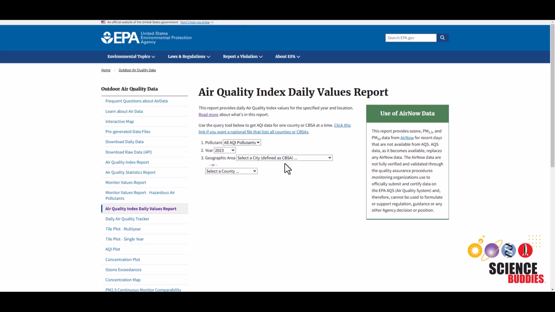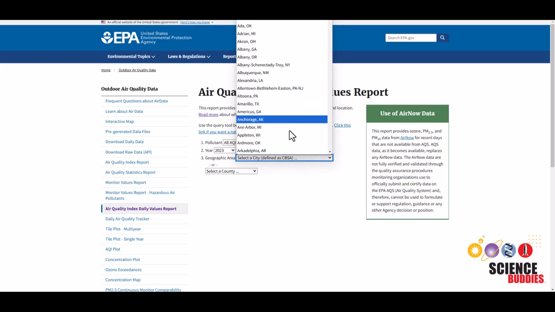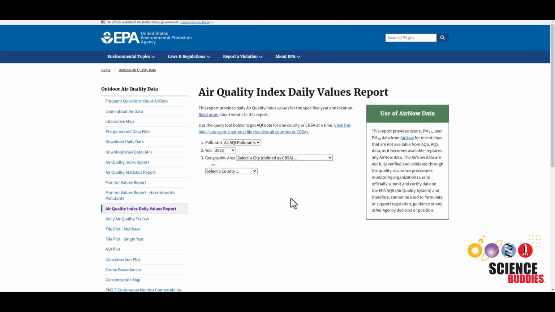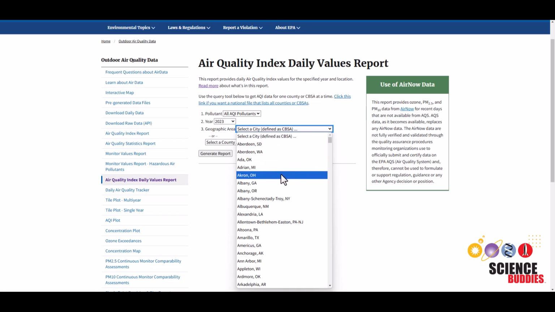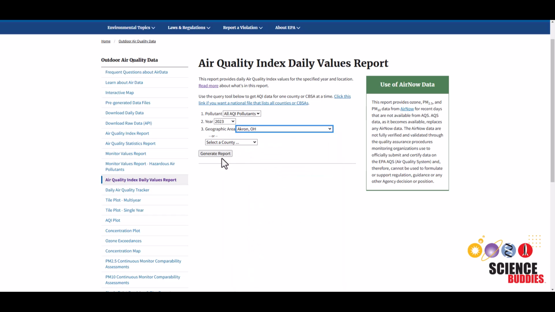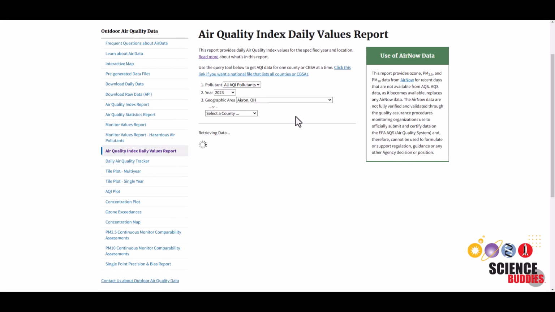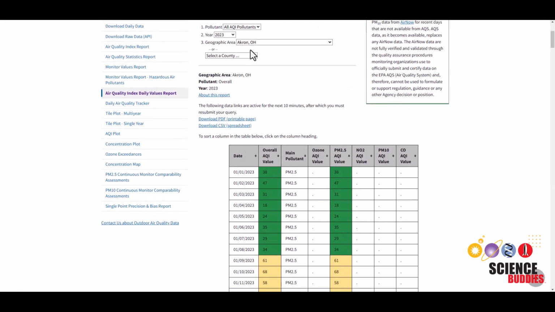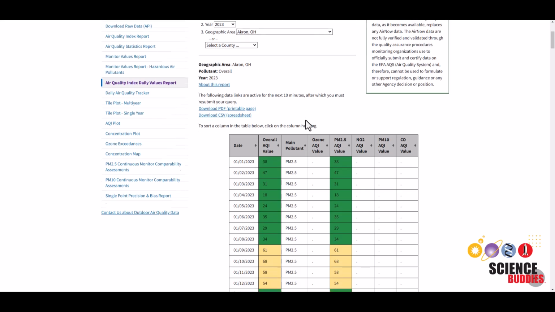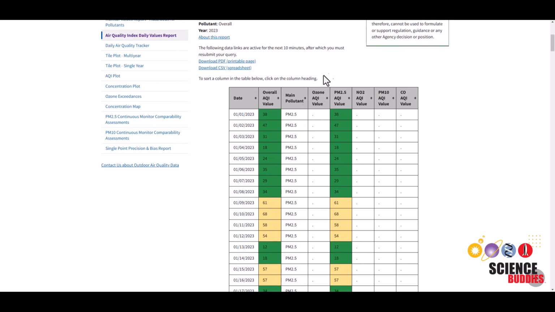And for the area, you can either select by a city or by a county. From here, you can essentially pick almost any city or county you want, but just be sure to know that some of these cities do not have all of their information. So for example, this city in Ohio doesn't have anything for ozone value or nitrogen dioxide or these other 2 columns.